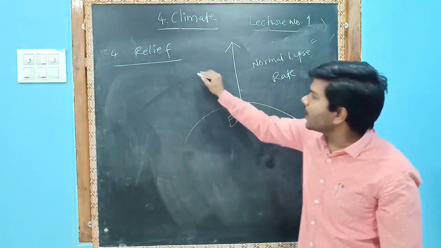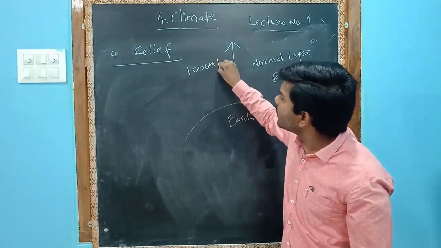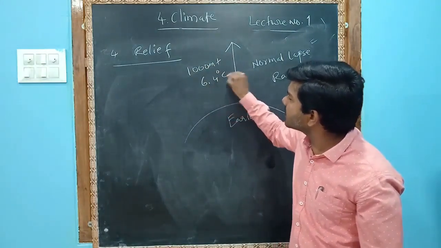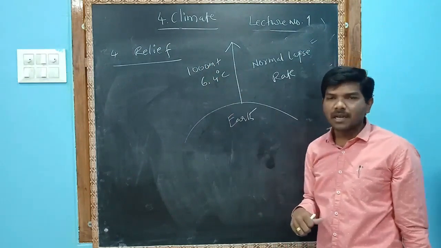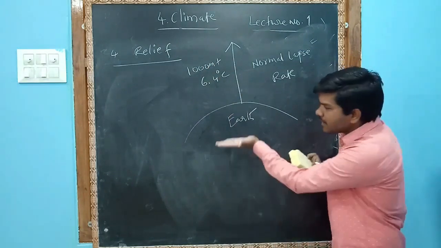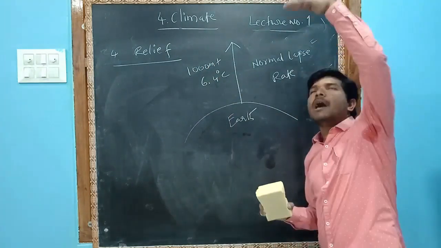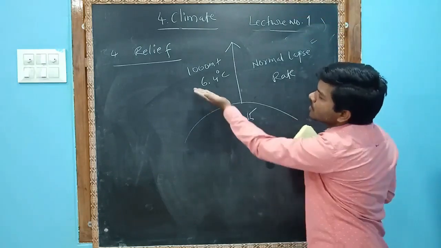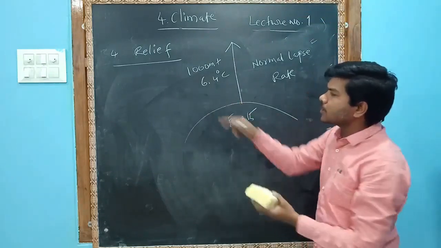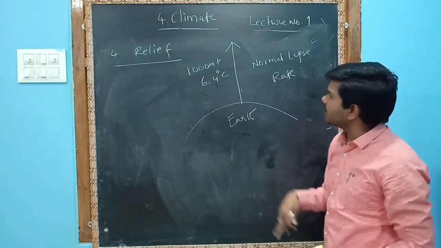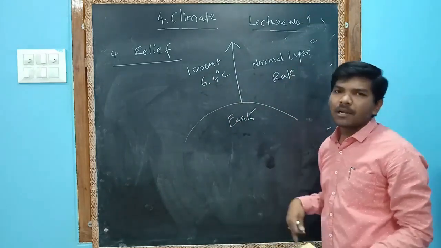How much? For every 1,000 meters, the temperature decreases by 6.4 degrees Celsius. I repeat: whenever we go upwards, for every 1,000 meters, temperature decreases by 6.4 degrees Celsius. So this is called the normal lapse rate.